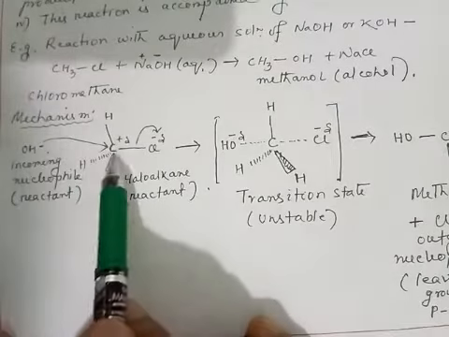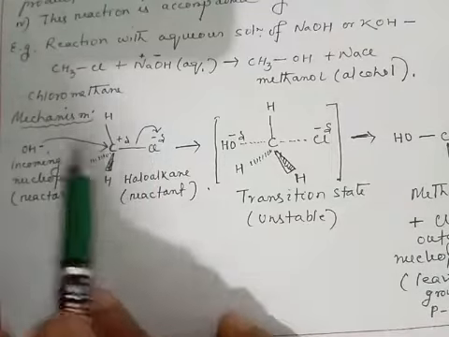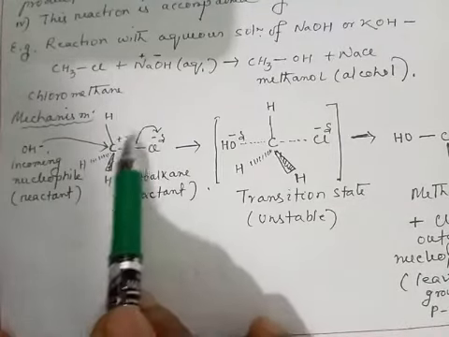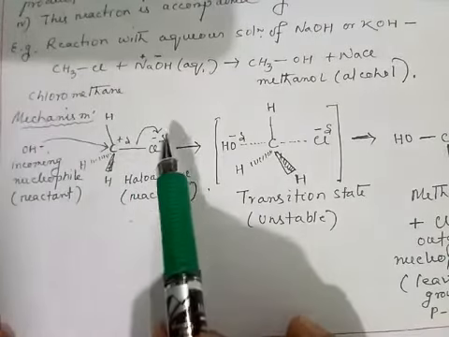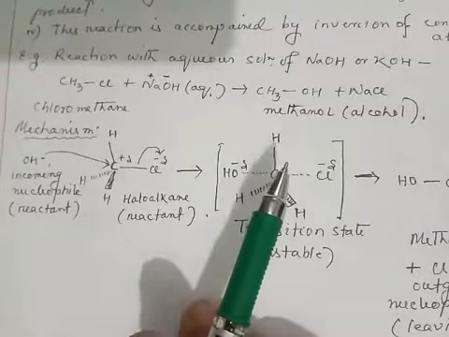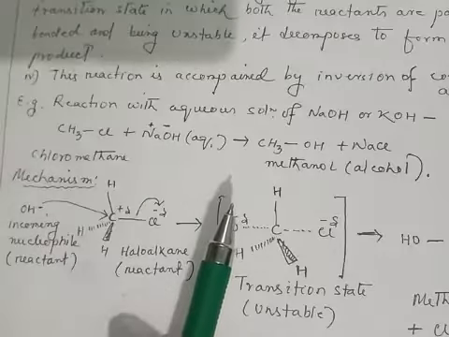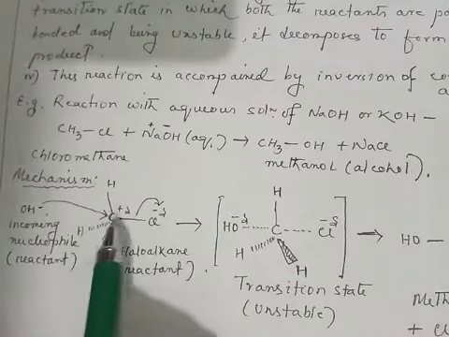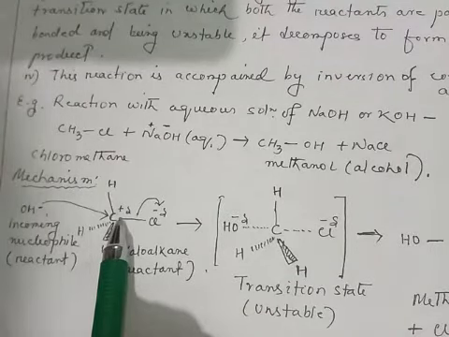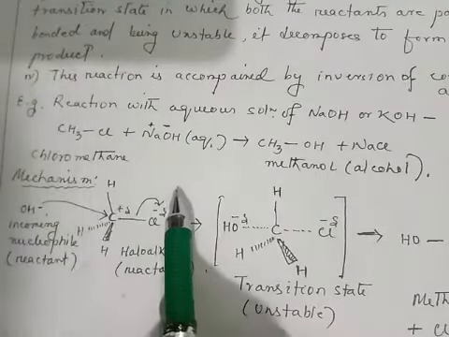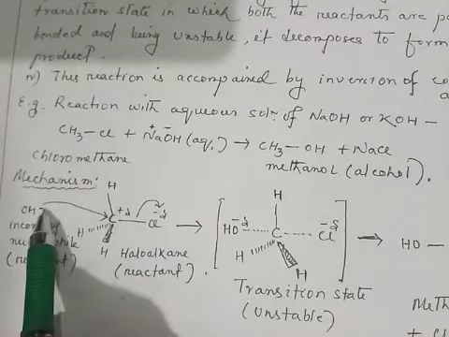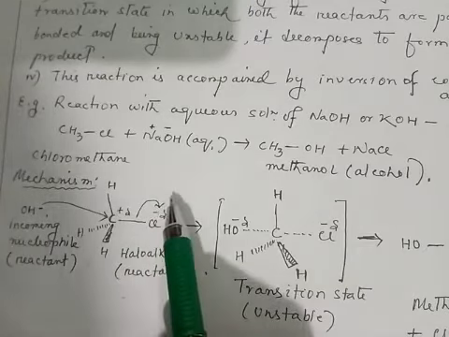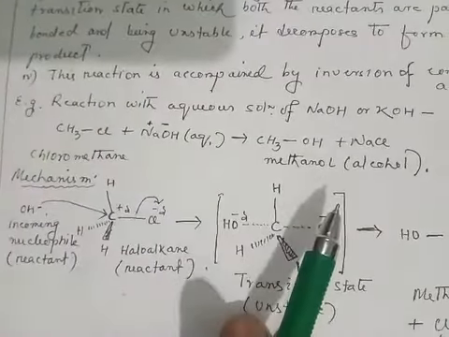The new bond forms while the old bond breaks, at the same time. That means it is a single step reaction. And the nucleophile always attacks from the backside, because if it attacks from the front side, the negative charge of the nucleophile and the leaving group would cause electrostatic repulsion.